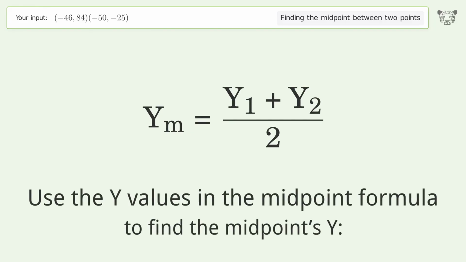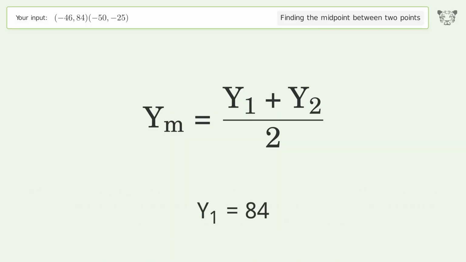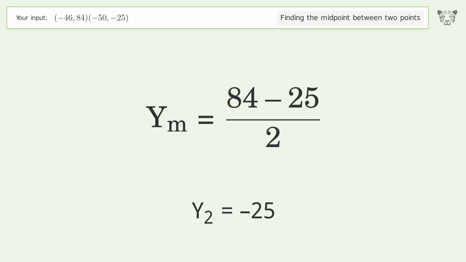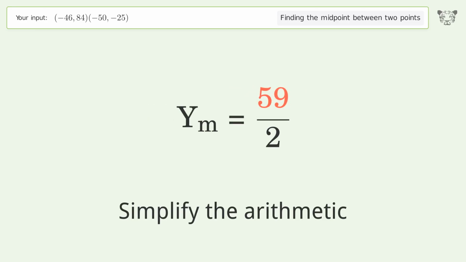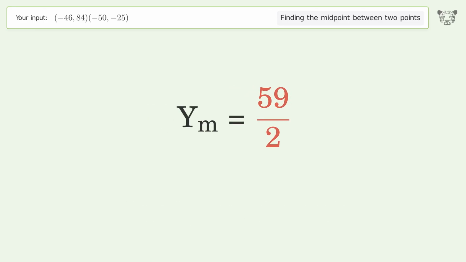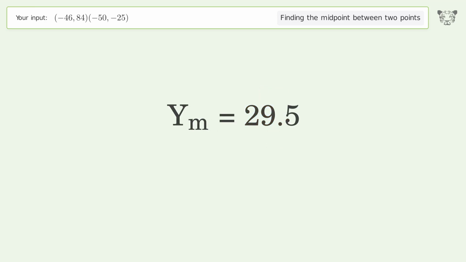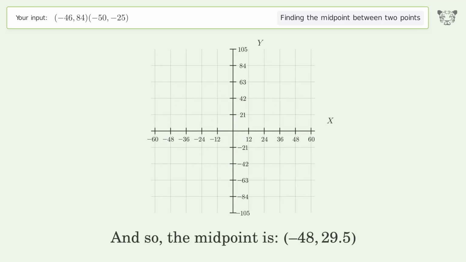Use the y values in the midpoint formula to find the midpoints y. y1 equals 84. y2 equals -25. Simplify the arithmetic. And so, the midpoint is -48, 29.5.